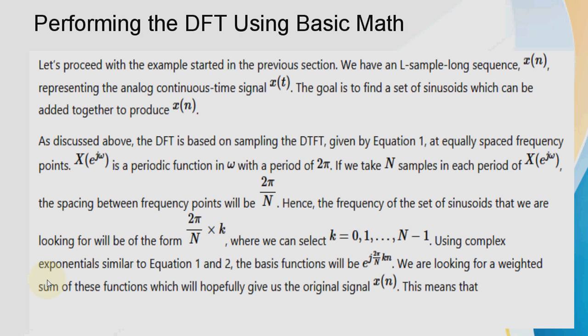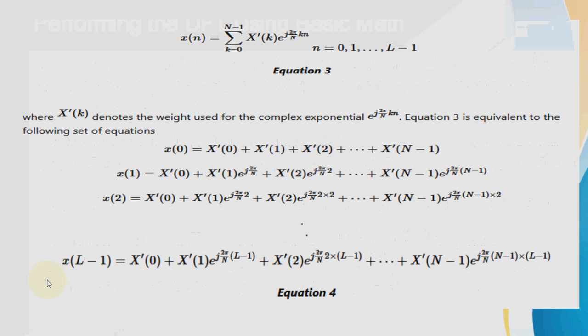Hence, the frequency of the set of sinusoids that we are looking for will be 2 pi by N into k, for k equal to 0 to N minus 1. Using exponentials similar to equations 1 and 2, the function will be e raised to j 2 pi kn by N. That is, we are looking for the weighted sum of these functions, which will hopefully give us the original signal x of n. This means x of n is equal to summation k equal to 0 to N minus 1 X of k e raised to j 2 pi kn by N, for n equal to 0 to L minus 1.